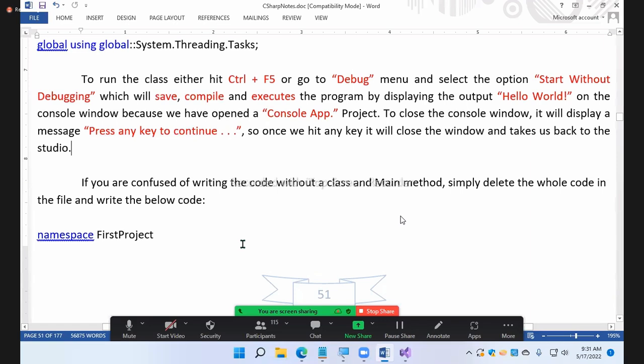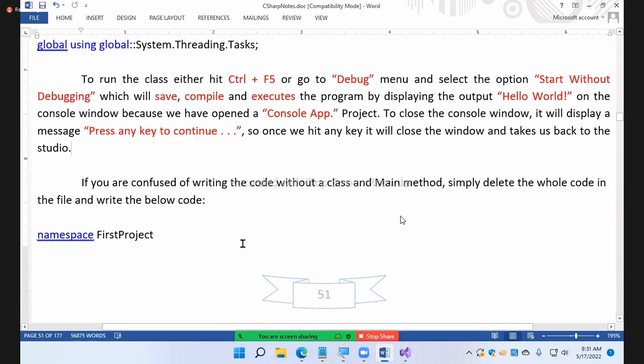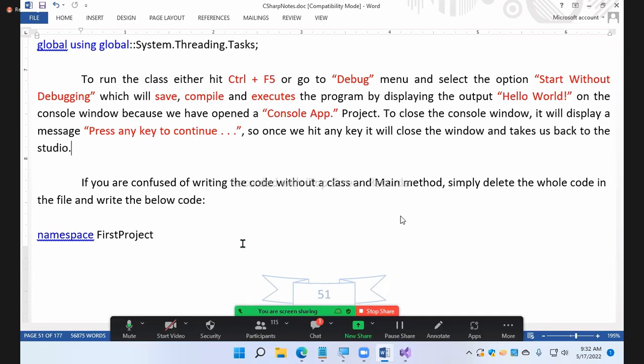To run the class, either hit Ctrl+F5 or go to the Debug menu and select the option Start Without Debugging, which will save, compile and execute the program, displaying the output Hello World on the console window. Because we opened a console application project, remember that. If I open a web application project, it will show the output in a browser. You open a console application project, it shows a console window, a command window. It depends upon the project you open.